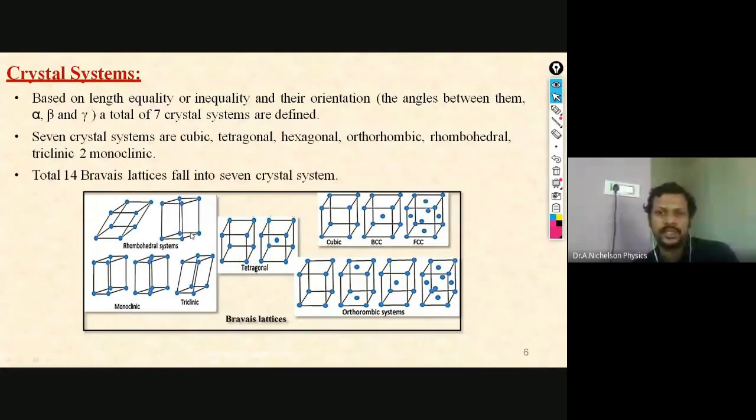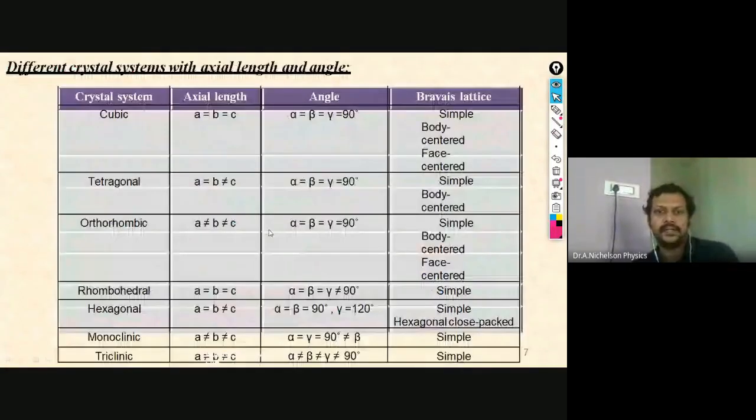Everything appears to be the same, but there will be some difference along the Z direction. And for the angles alpha, beta and gamma, they are equal to 90 degree. So only one side is different.